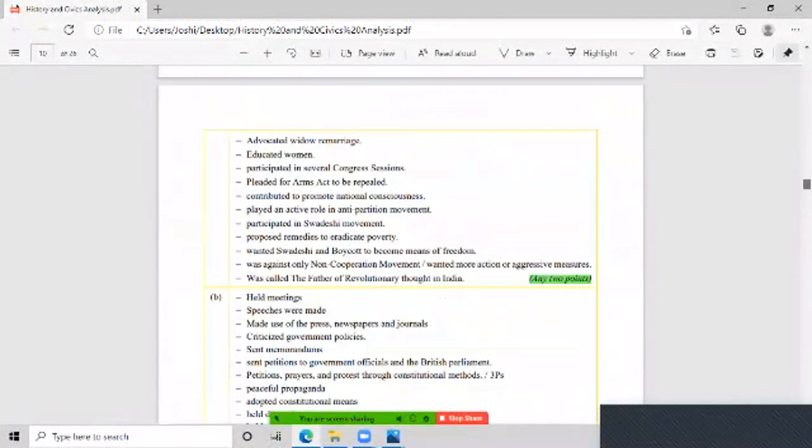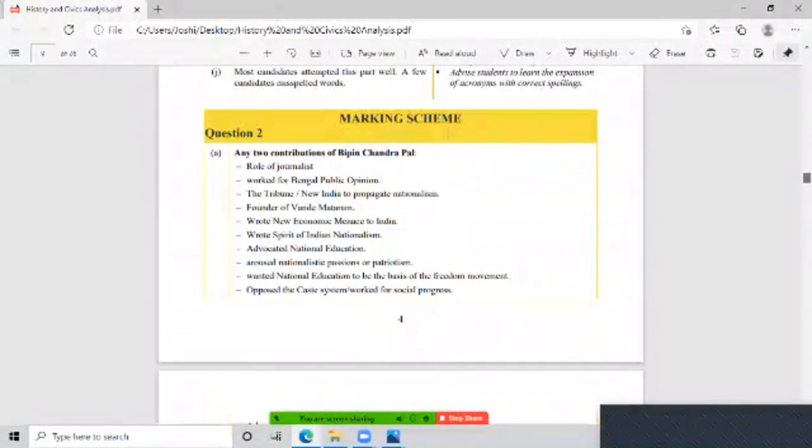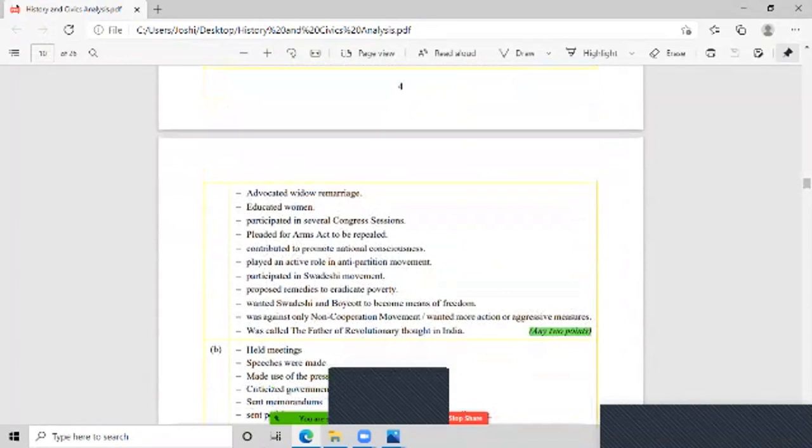I hope you can clearly see over here. So let's take this answer: any 2 contributions of Bipin Chandra Pal. The question was, mention any 2 contributions. All these contributions have been mentioned over here, but once again, any 2 points. Mention what is asked. Any 2 points, write them down, get the 2 marks. No need to attempt extra points since we have long answers to attempt ahead. So make sure you write point-to-point answers and grab your marks.